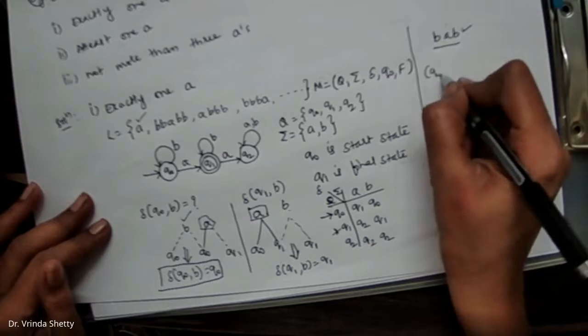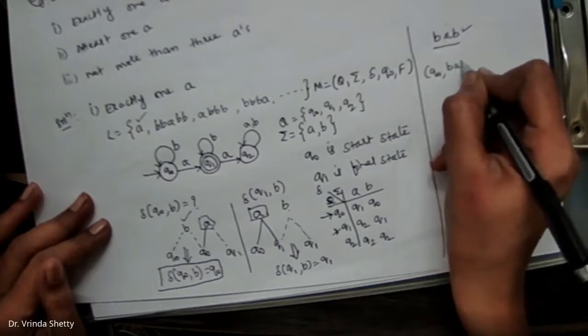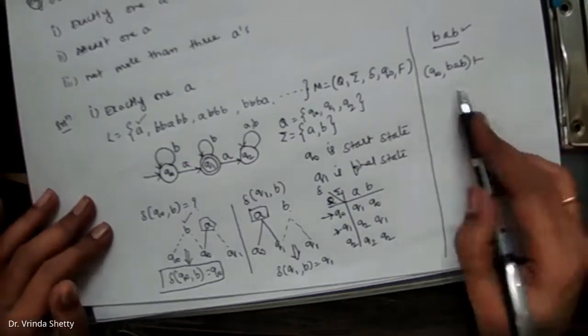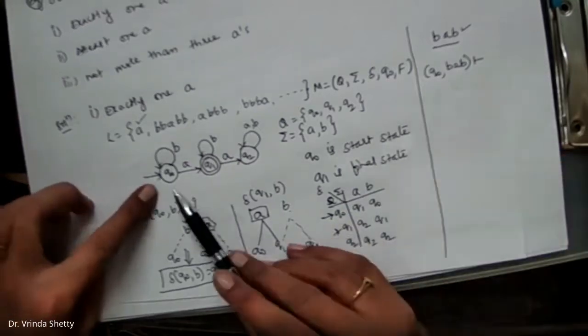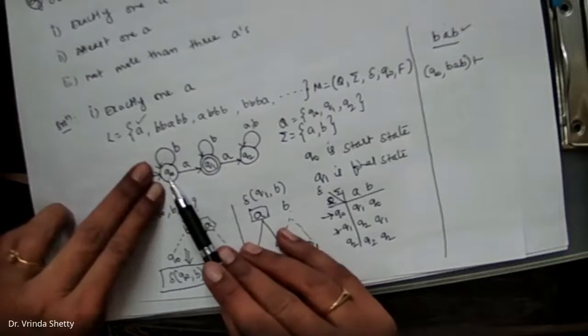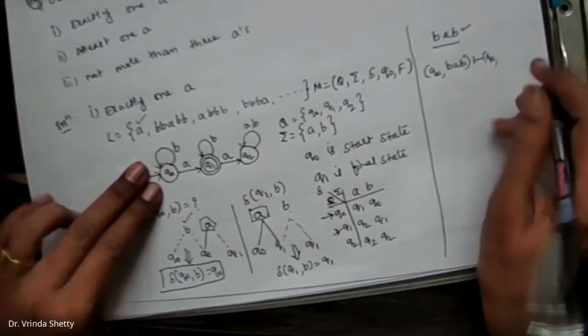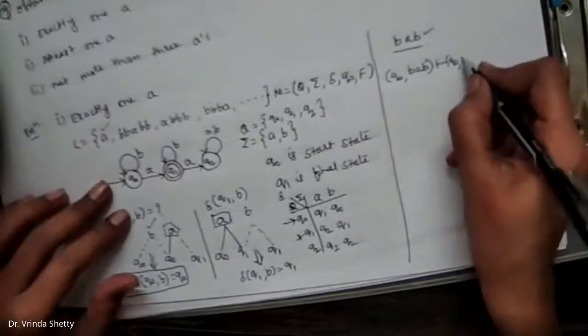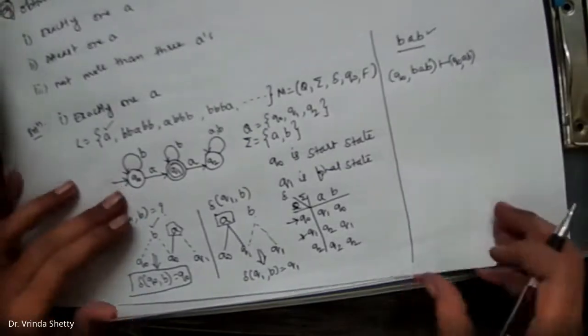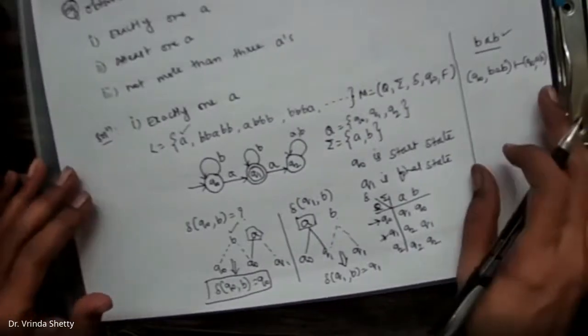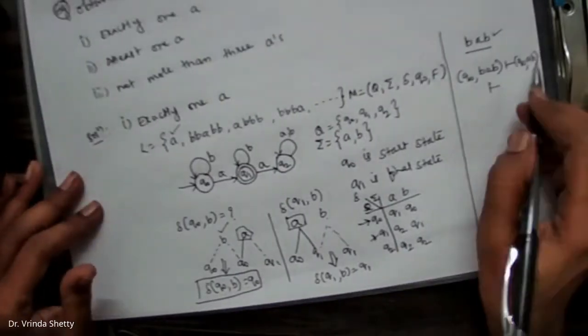So we are starting with the start state Q naught. Input string is BAB. We'll check Q naught on B, where is it going? It is going to the state Q naught itself. So B is consumed in the state Q naught only. The input left out is A, B. Now, you are in the state Q naught.